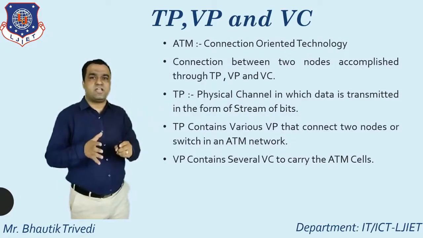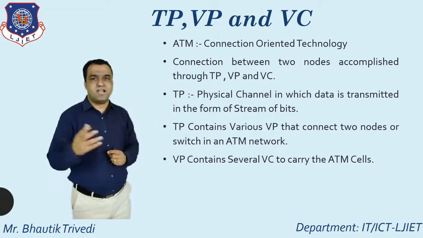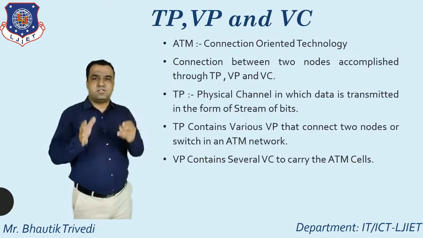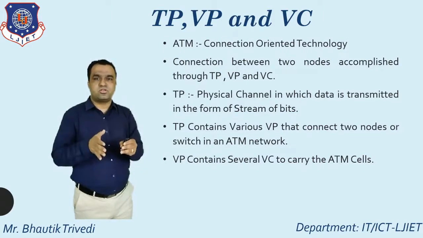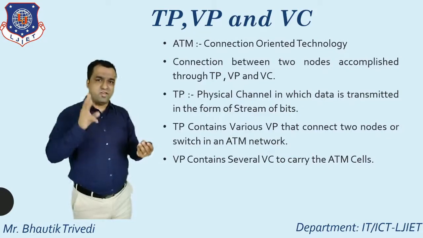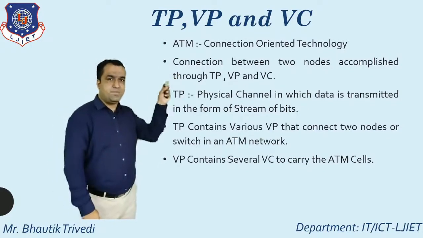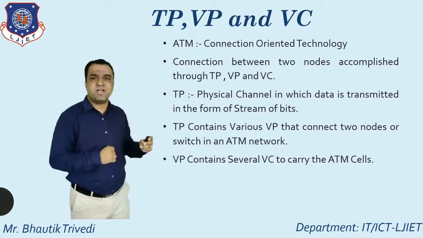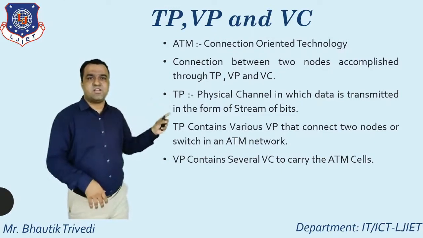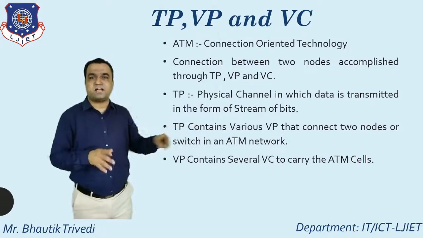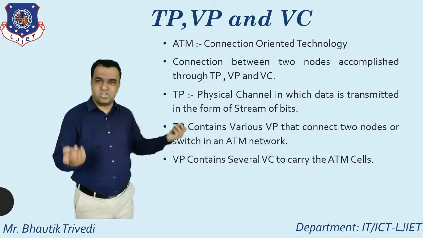First of all, ATM supports packet switching and circuit switching. It is a connection oriented technology, a connection between two nodes. If I want to establish a connection between two nodes, how do I establish it? By using the three components TP, VP and VC. TP means transmission path. What's the definition? It is a kind of physical channel in which data is transmitted in the form of a stream of bits. This transmission path contains different virtual paths.